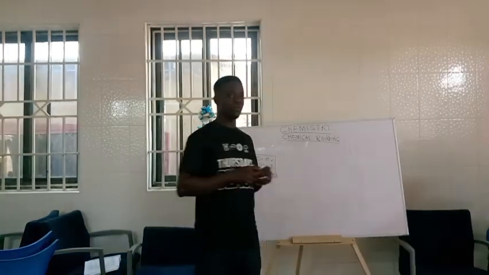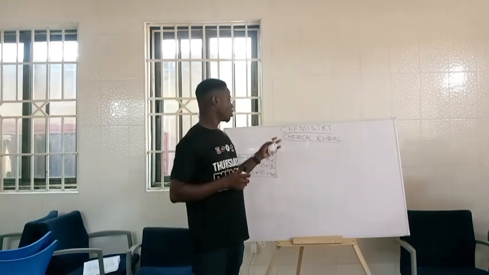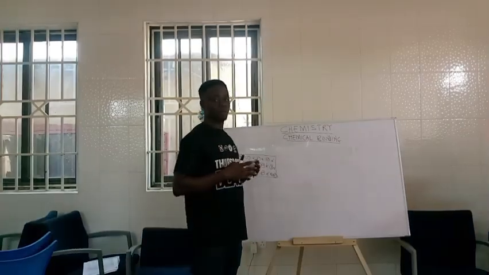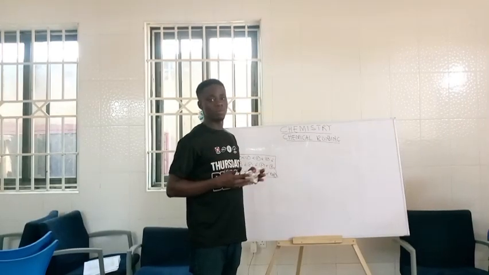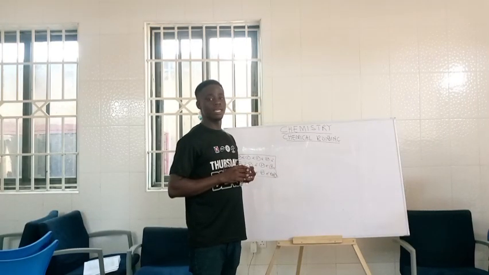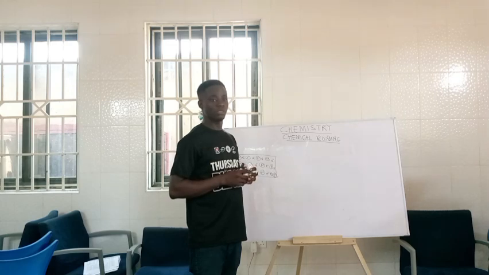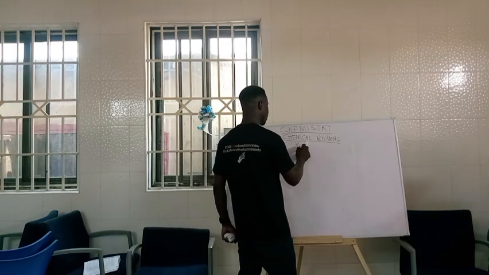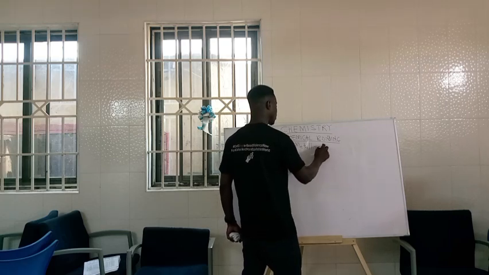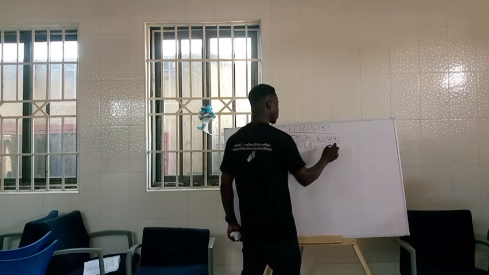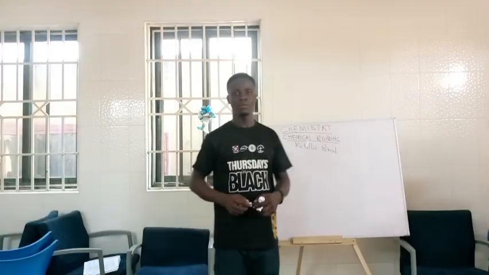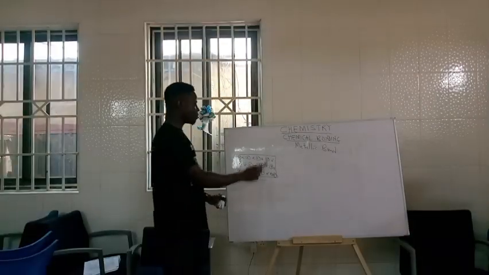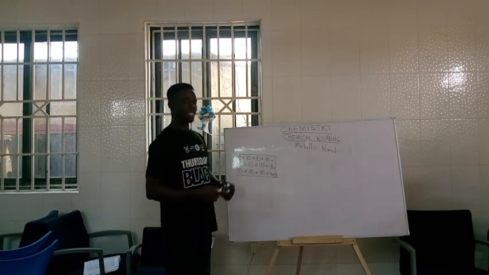So in our previous video we've discussed everything on ionic bonds, the various types of chemical bonds. We talked about ionic bonds, covalent bonds, and today in this video we are going to talk about metallic bonds. So let's talk about metallic bonding. Anytime we're talking about a metallic bond, what should come into your mind is a metal.